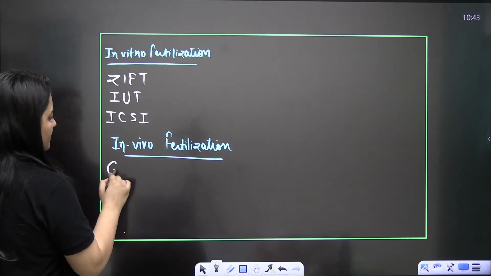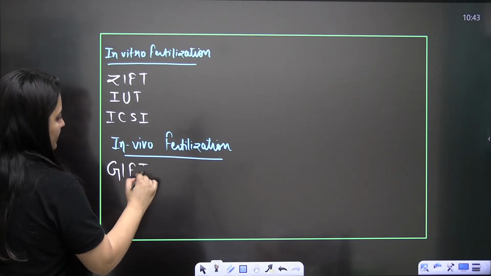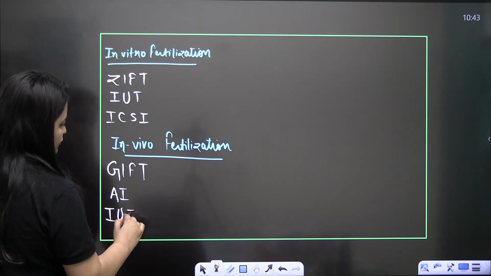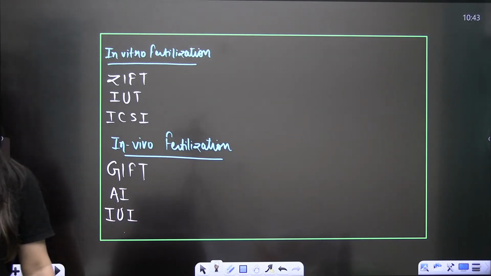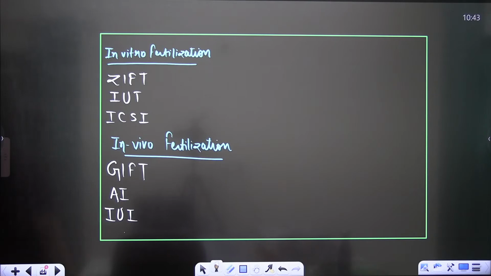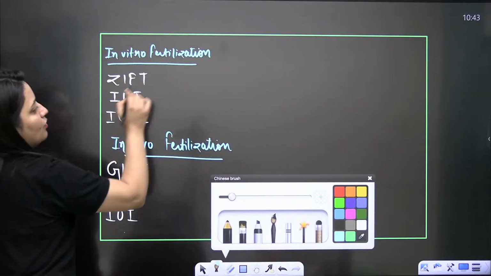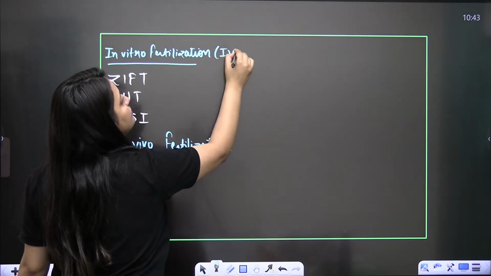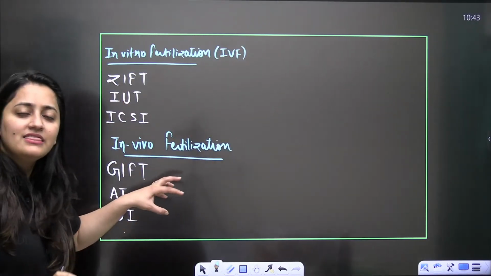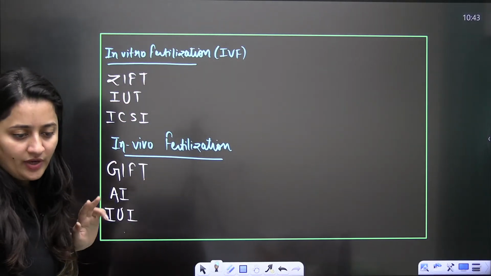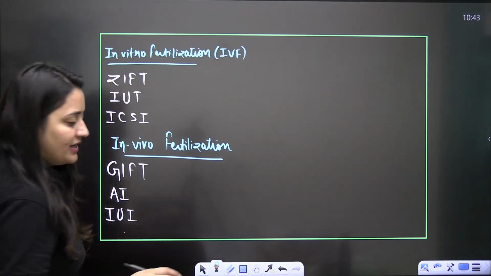And when it is in vivo, GIFT, and artificial insemination or intrauterine insemination is there. These are the techniques that we need to study here. In vitro is when the fertilization is outside the body; in vivo is when the fertilization is within the body. It is a most commonly asked question.